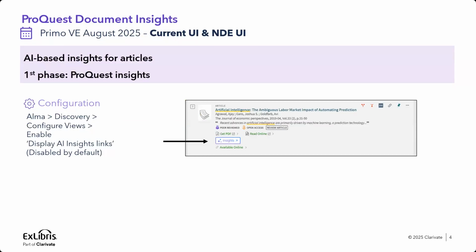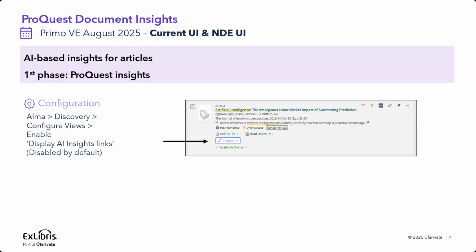As I mentioned, we would like to enhance the record level with AI insights. And for this, we had the first phase of integrating with the ProQuest document insights. Customers that are subscribed to the relevant ProQuest package will see the link that you can see on the screen, and we'll see a short demo in a second, where a link will be shown and the user will be able to see insights about a record.